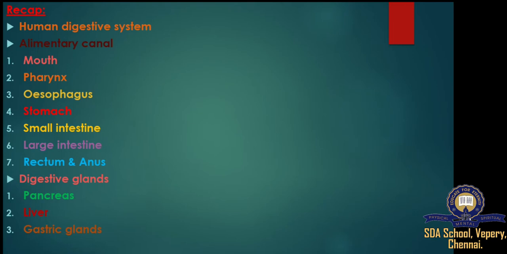Next one, pharynx. This is a wide muscular tube situated at the back of the mouth. It's divided into three parts: upper part, middle part, and lower part. Pharynx is followed by the esophagus. Esophagus is a long muscular tube. It connects the pharynx to the stomach.